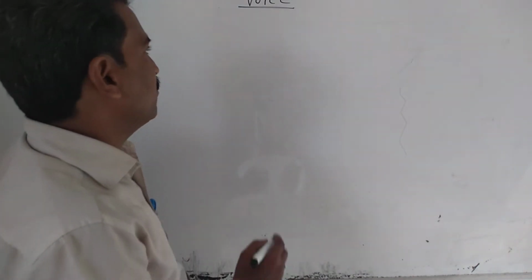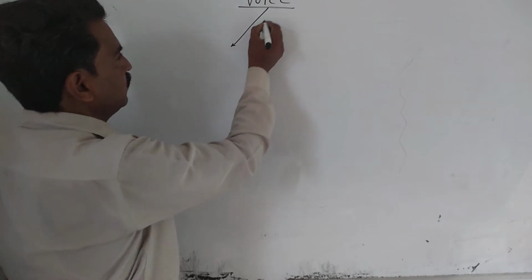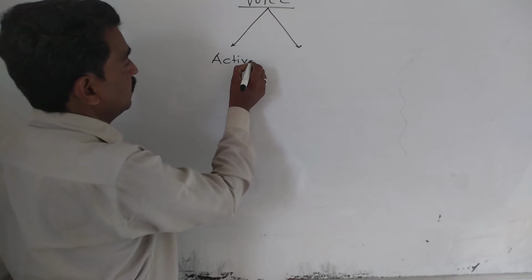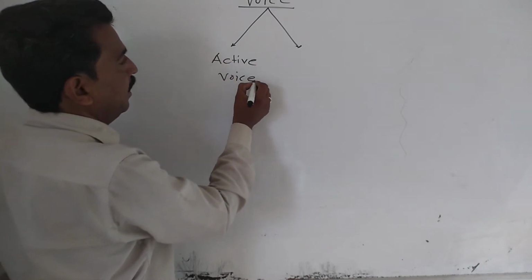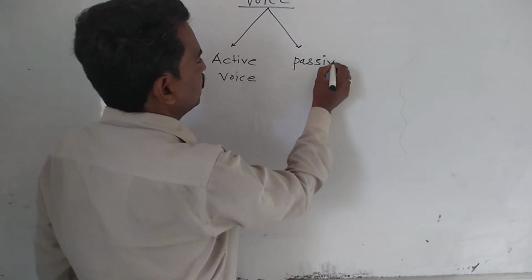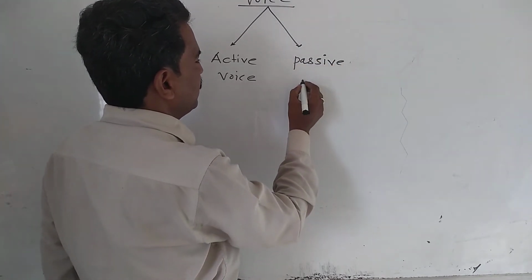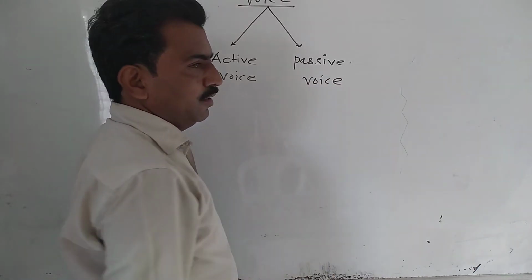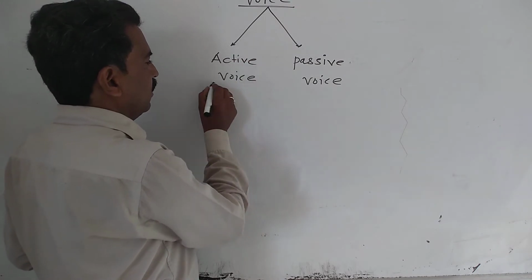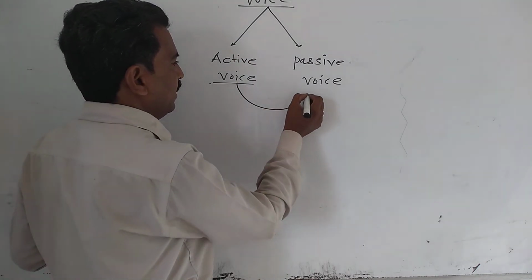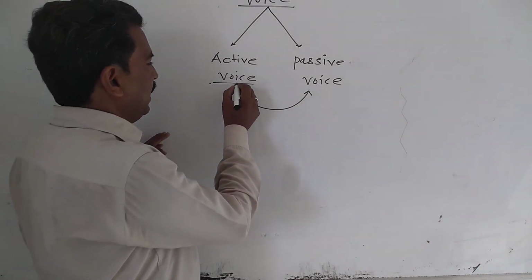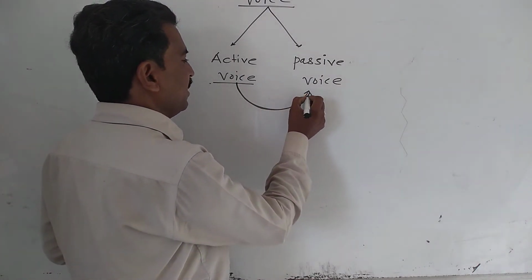Voice. How many types of voice? Two. Active voice and second one passive voice. We have to change active voice into passive voice. Okay, active voice is changed into passive voice.